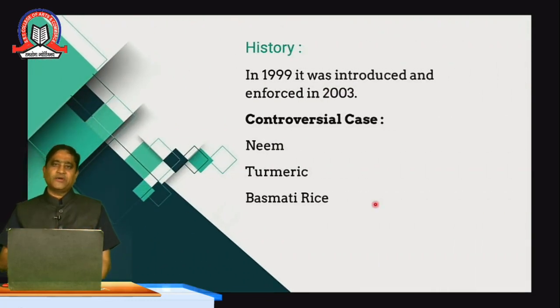So how did GI come into the market, how was GI protected? Please remember, there were three controversial stories. First was neem, second was turmeric, and third was basmati rice. As you are aware, the ancient Rishi gurus used to give the benefit properties of neem in Ayurvedic medicines, and these neem properties were being stolen and used by foreigners, and they used to sell. So the manufacturers of neem and neem products went to the Government of India and said this product is ours, we want to get it protected, and that is how the GI Act was established.